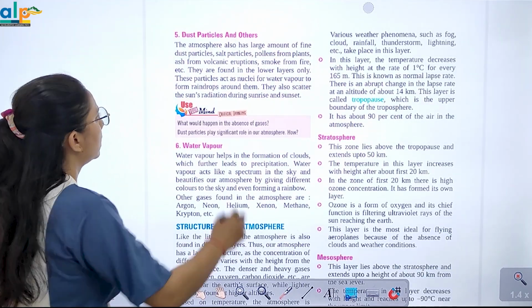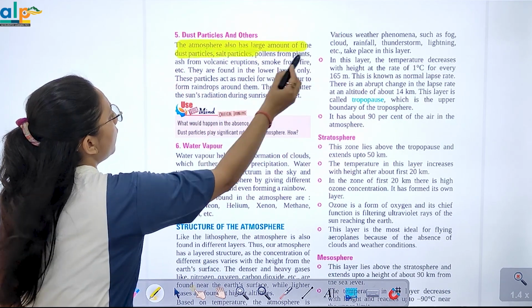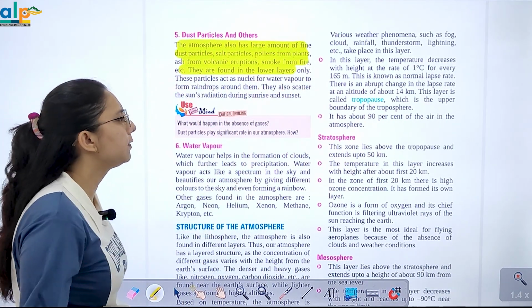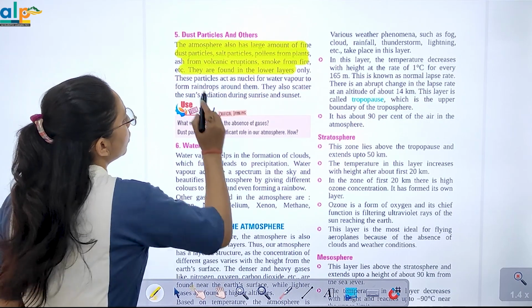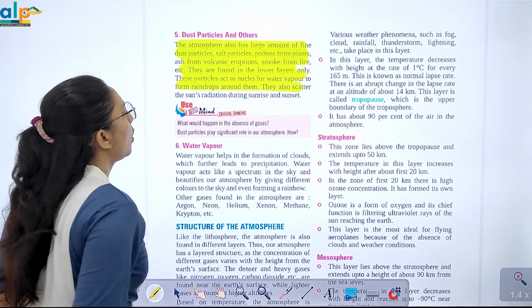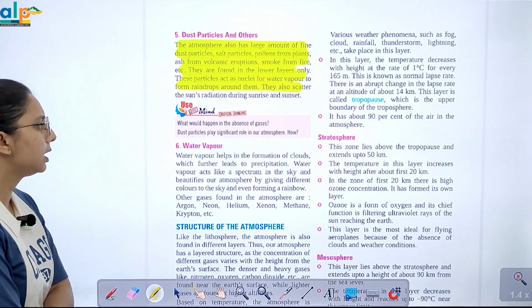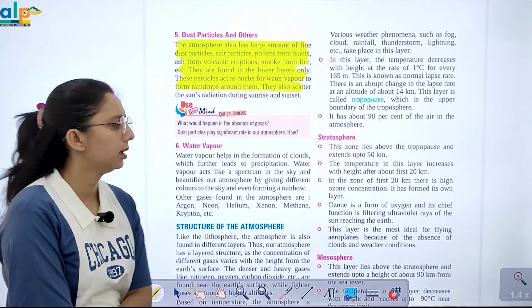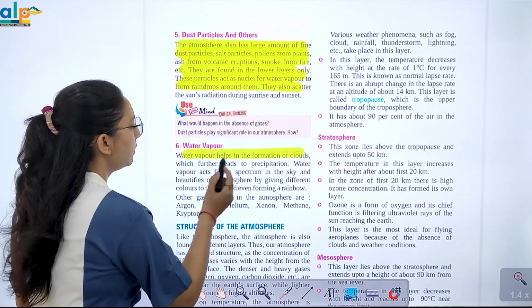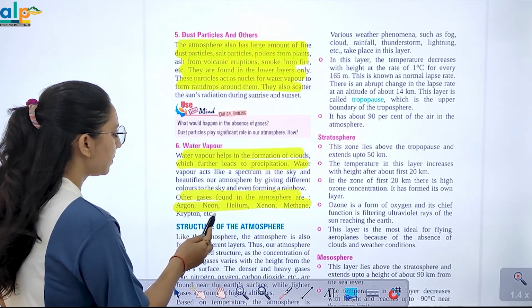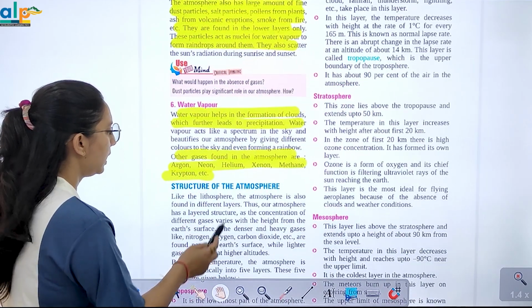Now dust particles. The atmosphere also has a large amount of fine dust particles: salt, pollen from the earth, volcanic eruption, smoke from fire. They are found in lower layers only. These particles act as nuclei of water vapor to form raindrops around them. They also scatter sun radiation during sunrise and sunset. Water vapor की बात करें, it helps in formation of cloud which leads to precipitation. Other gases जो मिलती है वो है आपके argon, neon, helium, methane and krypton.